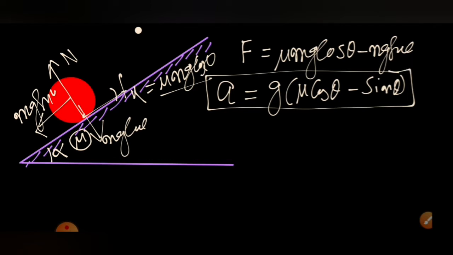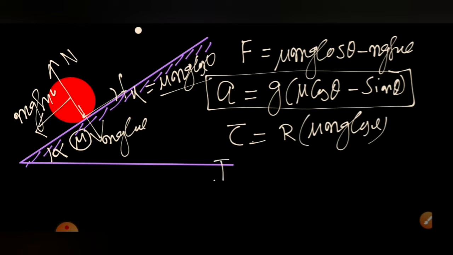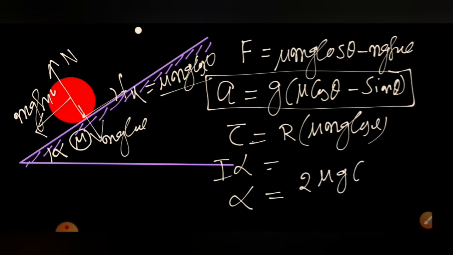Similarly, once we have the acceleration, on this body there will be a torque acting. Who will be producing the torque? In this case it is the friction force. So it is equal to R into F, which is R mu mg cos theta. The torque is equal to I alpha, and substituting I equal to half mR squared, because it is a cylinder, we can calculate alpha to be equal to 2 mu g cos alpha by R.